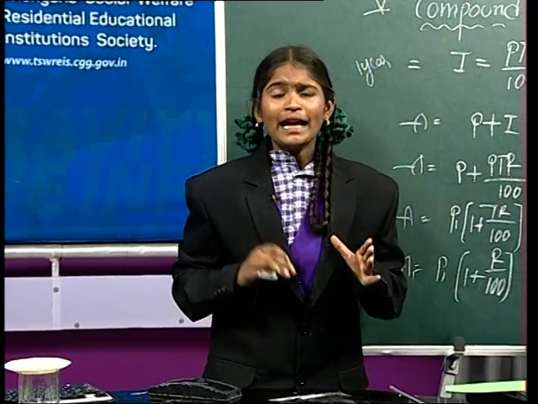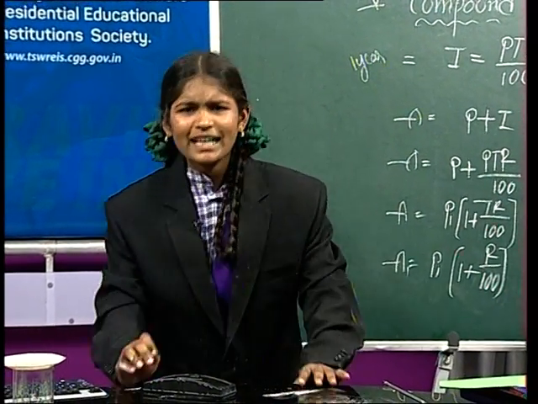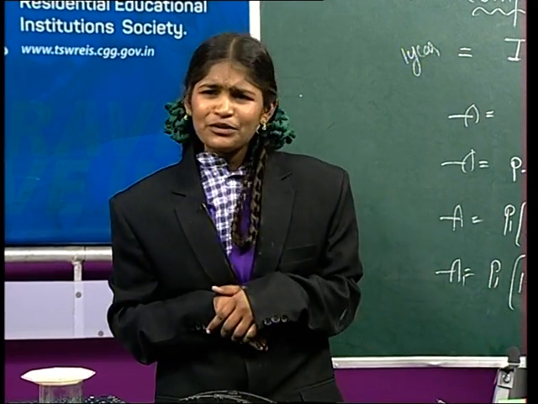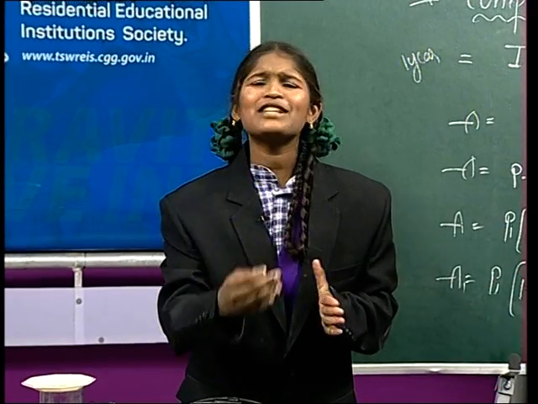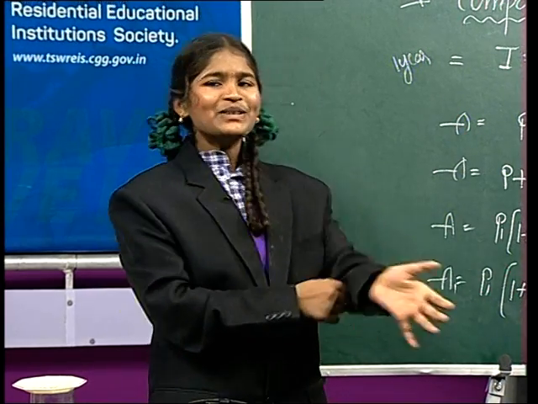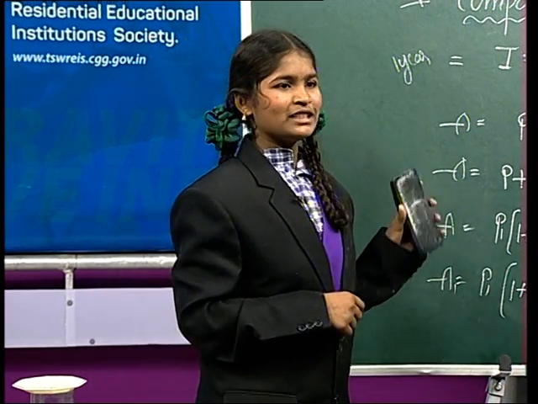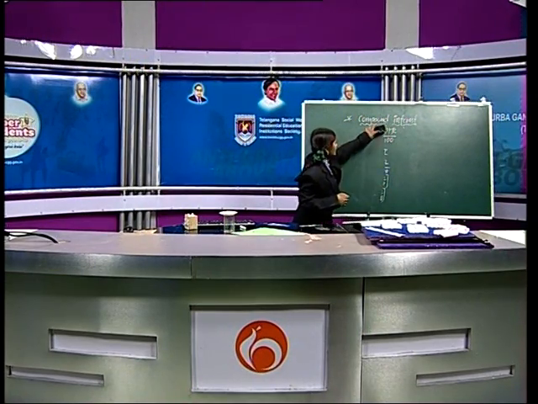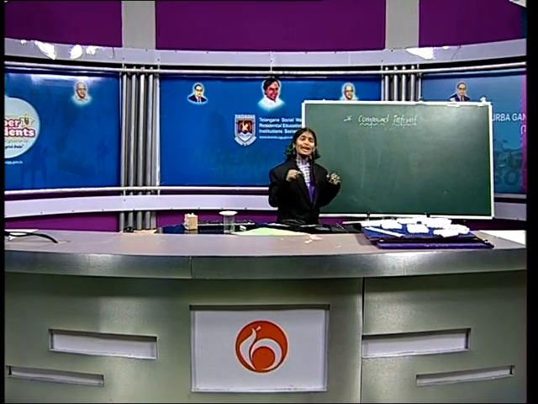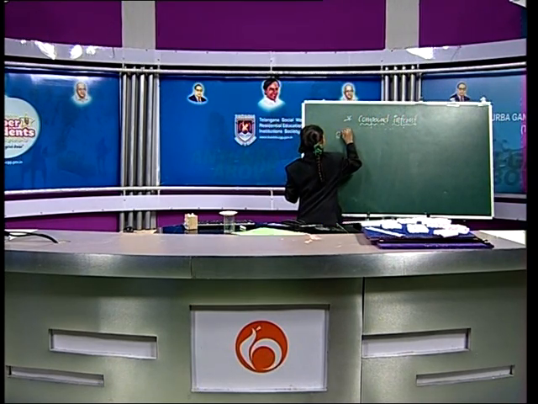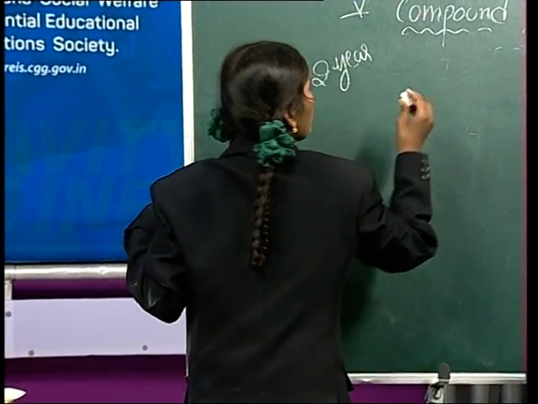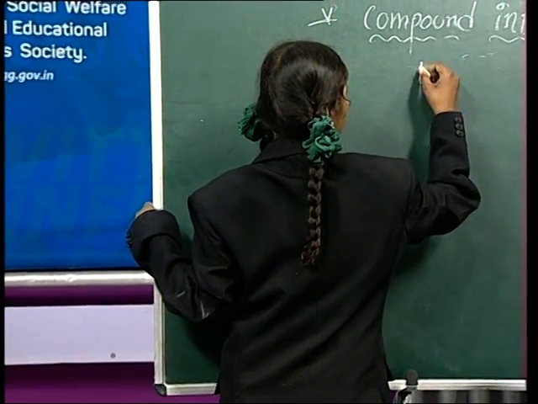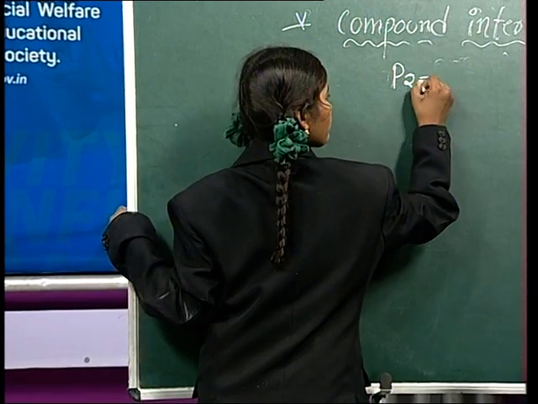Okay. If you want to find the second year amount, how can you find? Correct. You can add the first year amount as principal and the second year interest. Then you get the second year amount. Let's do that. It is the first year amount. All these are important. And the second year amount: P2 equal to A1.